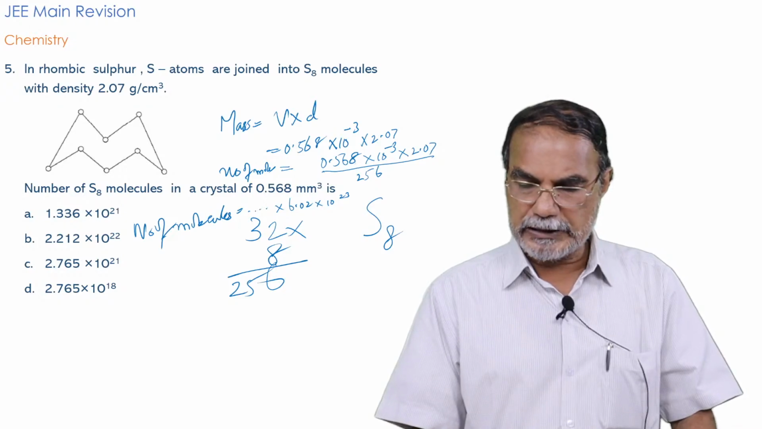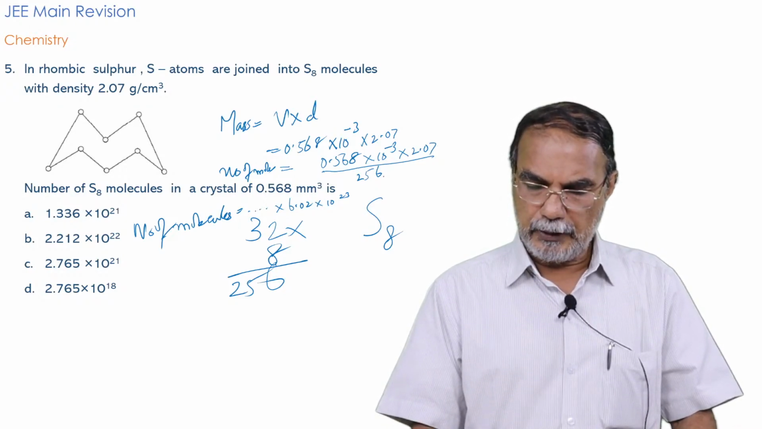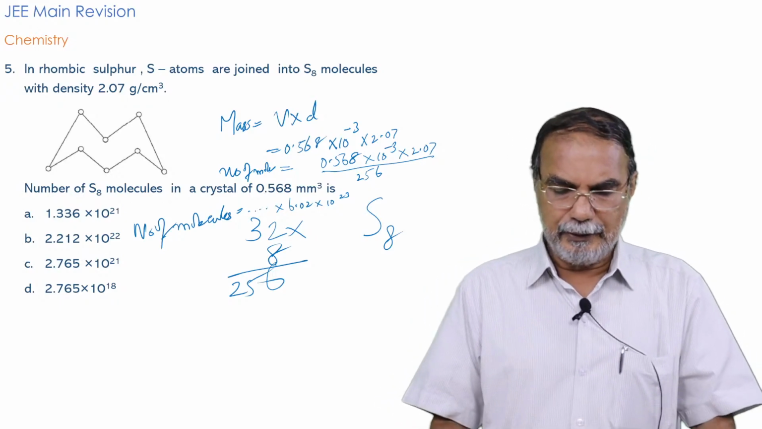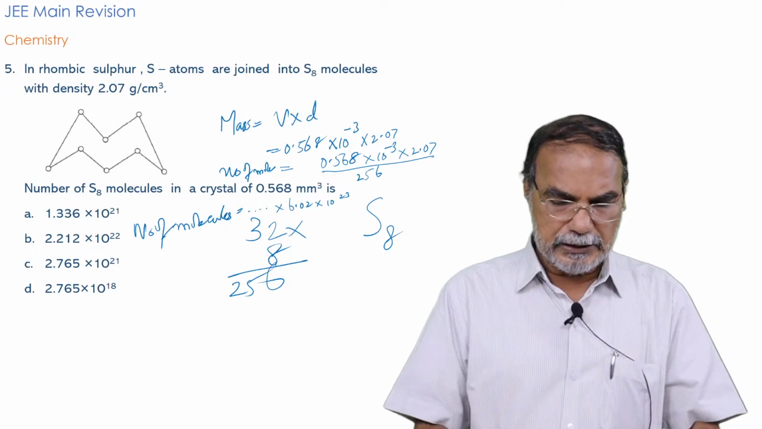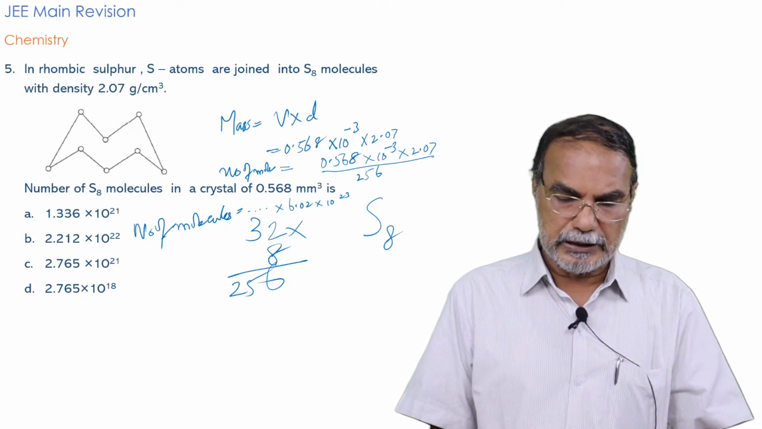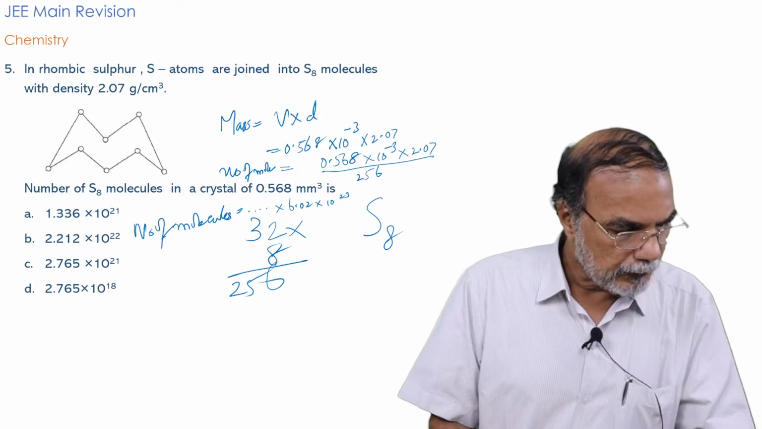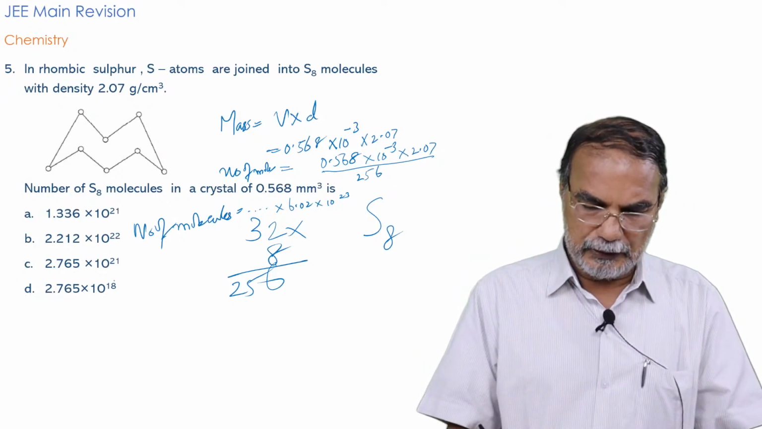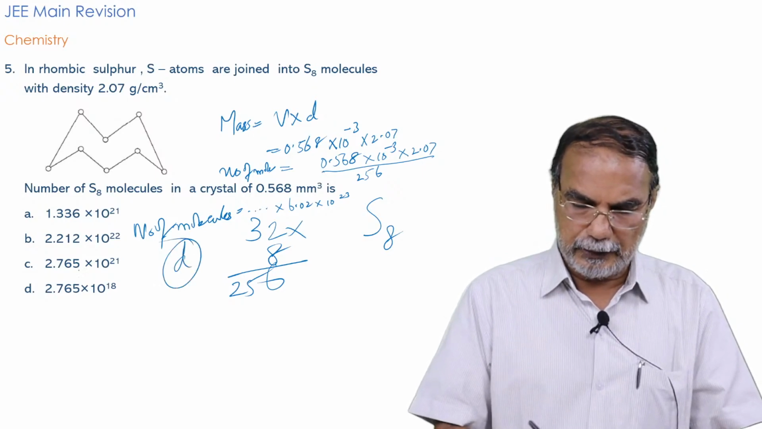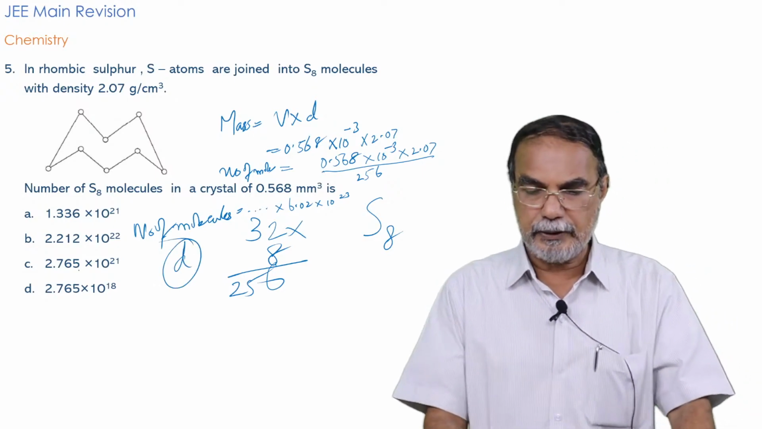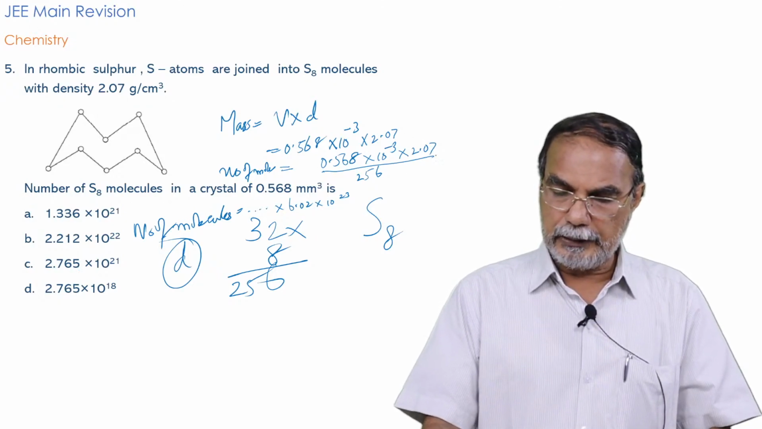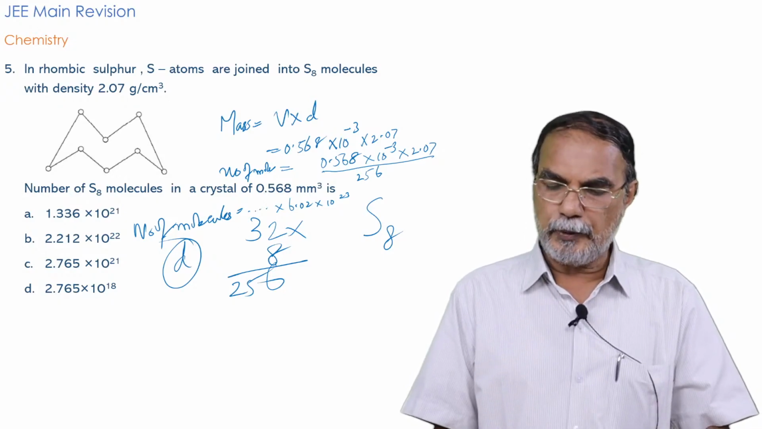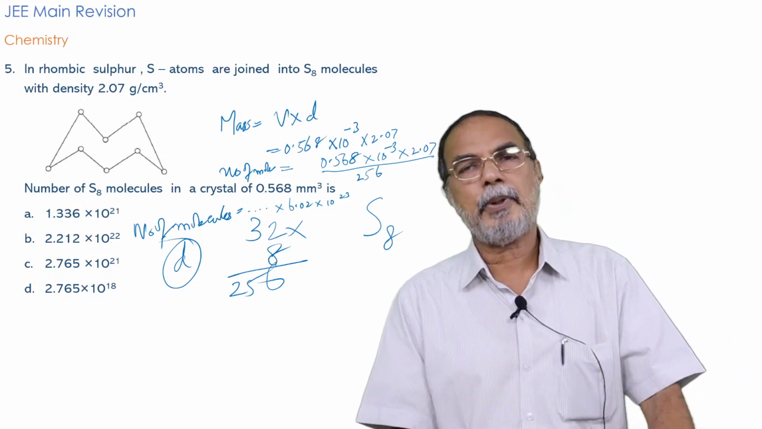So 0.568 into 2.07 by 256 into 6.2, you have to calculate and look into the answers and decide which of these is the correct answer. You will see that for question number 5, the answer that you get is the last one, D: 2.765 into 10 raised to 18.